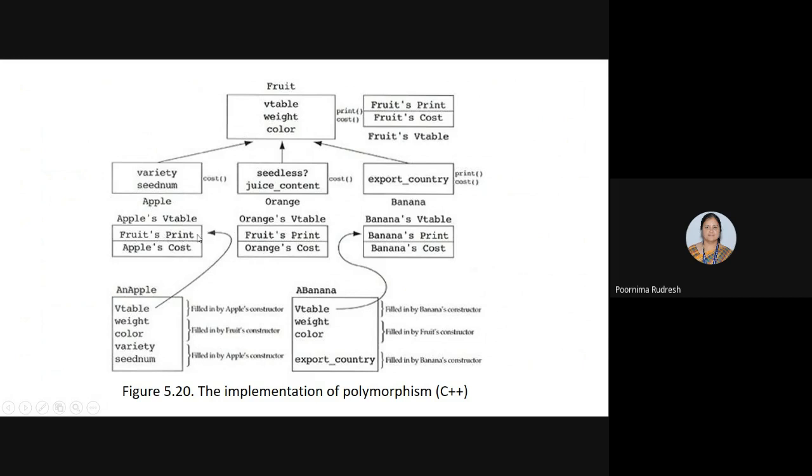Here, apple's V table consists of weight, color, variety, seed number, right? And even though the apple, orange, or banana is treated as a fruit, the pointers point to the address of the particular jump table of the apple class, the orange class, or the banana class.